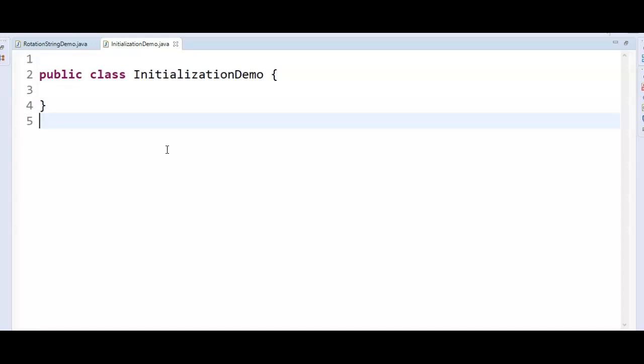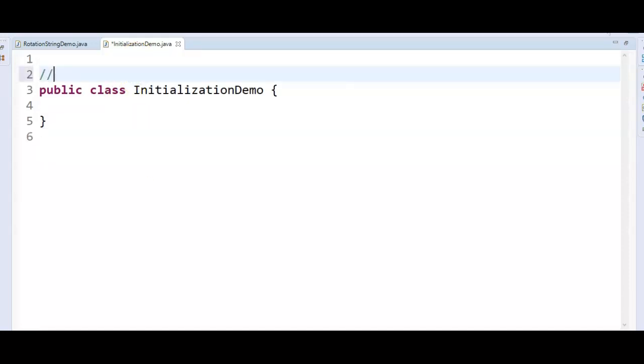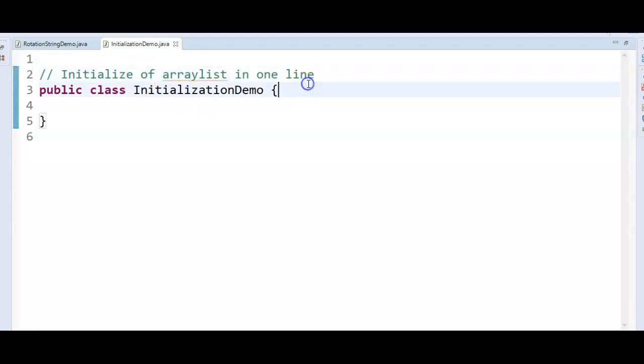So today the problem is about initialization of array list in a single line. How do we initialize the array list in one line? In how many different ways can we do that? Initialization of array list in one line. How do we do that? So this is the class and this is the main method.